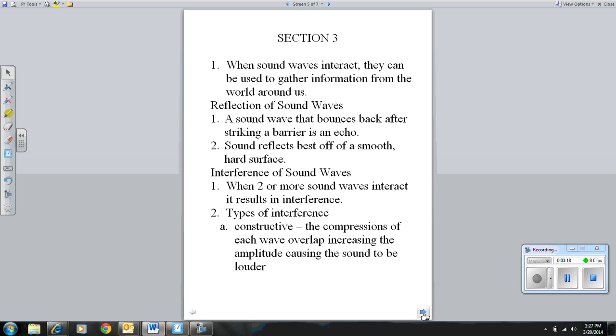Interference of sound waves. When two or more sound waves interact, it results in what is called interference. There are two types of interference, constructive and destructive. Constructive interference is where the compressions of each wave overlap, increasing the amplitude, causing the sound to be louder.